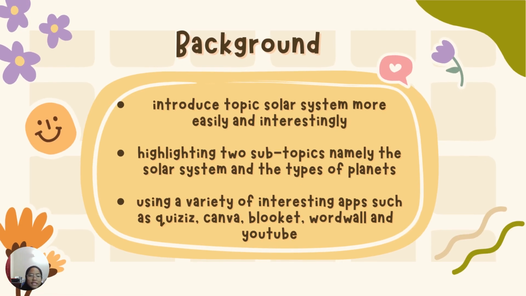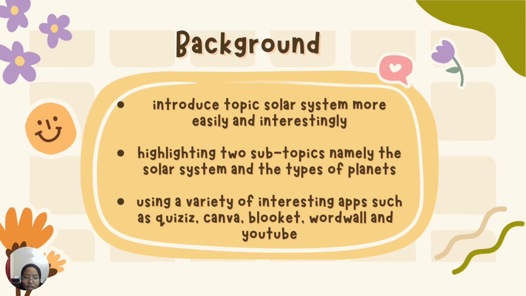Okay, so firstly, the background of making this digital material is I want to introduce the topic solar system more easily and interestingly, because this topic is simple and easy to understand, especially for students.